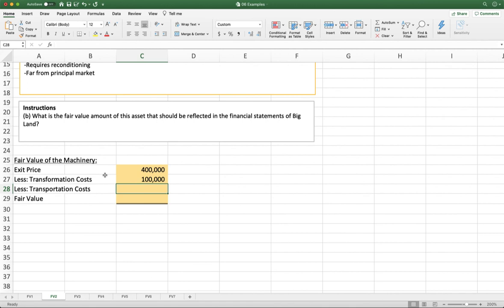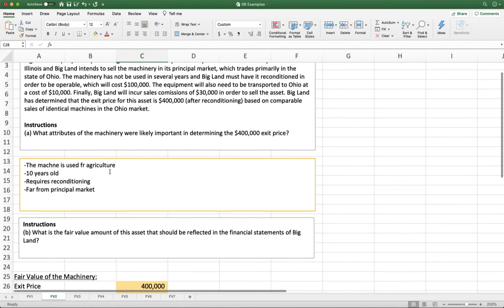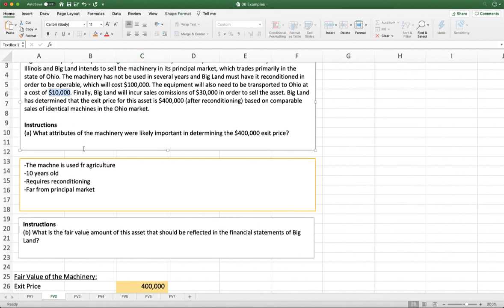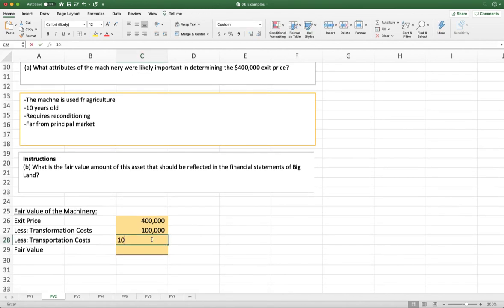So what this assumes is that the extra value we're getting is more than $100,000. So say we had an asset that was $200,000. We'd be willing to pay $100,000 to recondition it and get it up to $400,000. In the next line here, we have transportation costs. So we also have to transport this asset in order to get that $400,000 value. That's going to cost us $10,000. So we're going to put $10,000 that we also have to deduct from our exit price before we can put this on our balance sheet.